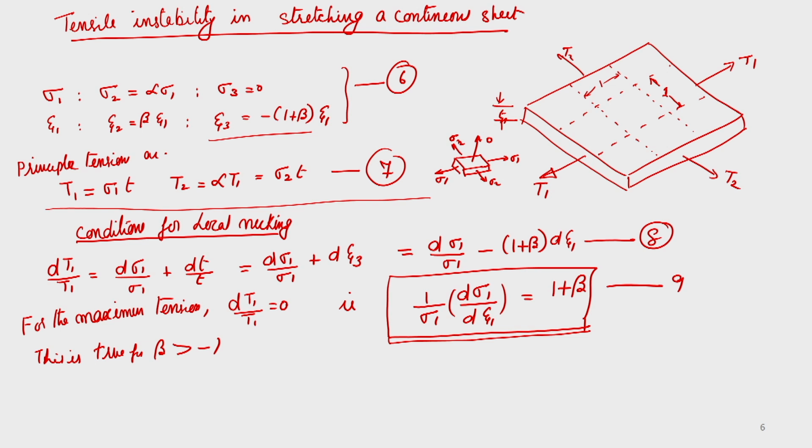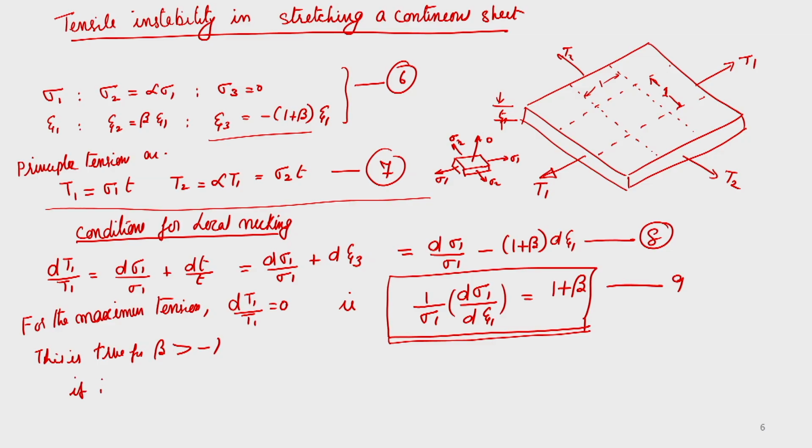If beta is less than minus 1, the sheet will start thickening, because that is the ratio between sigma 2 and sigma 1. If it is less than minus 1, naturally the thickness will start increasing.